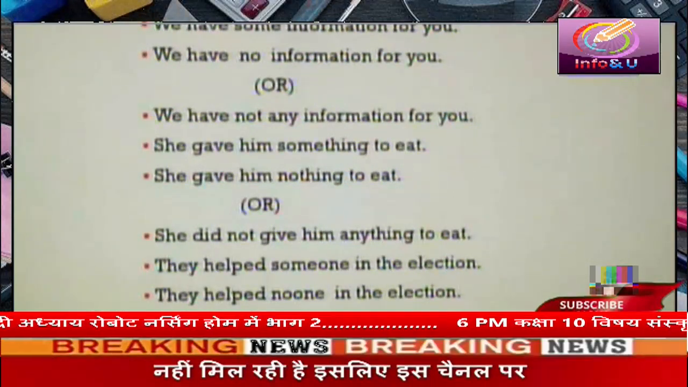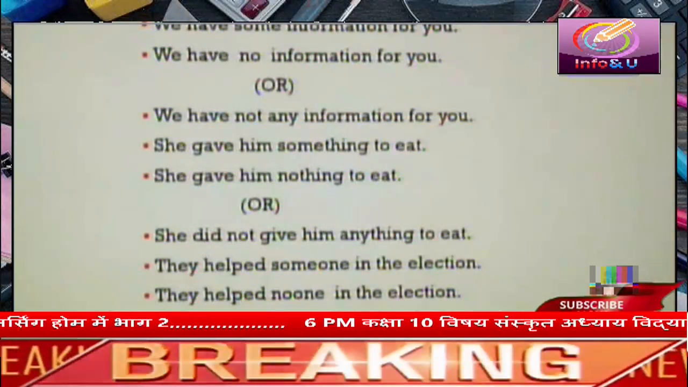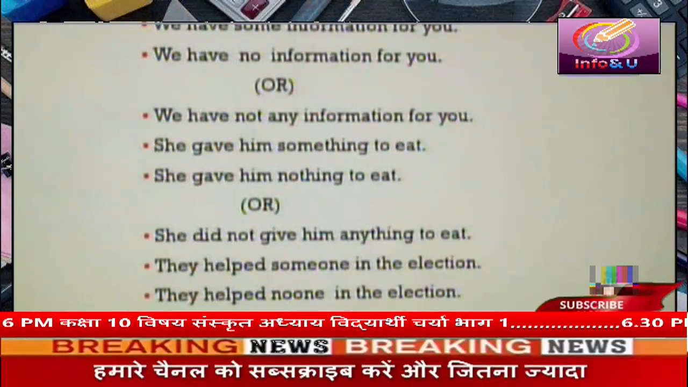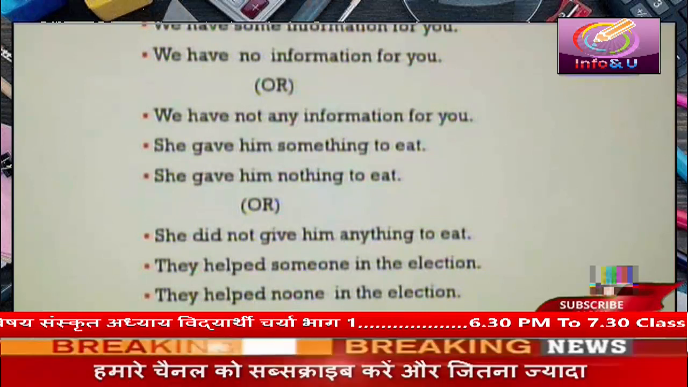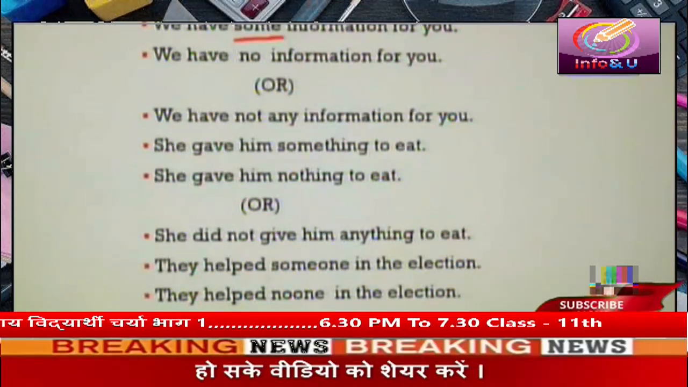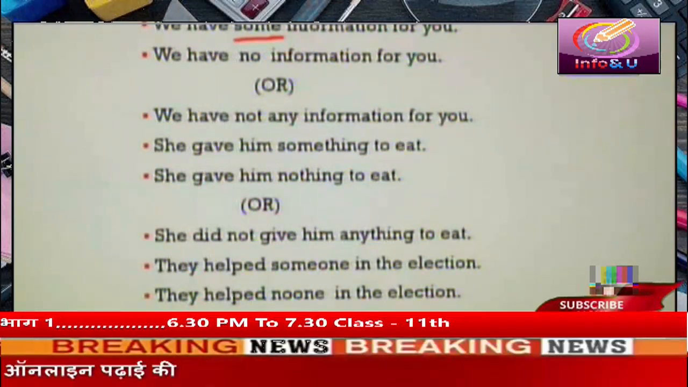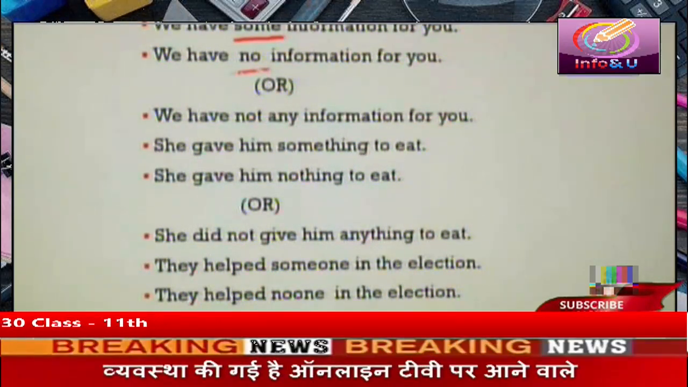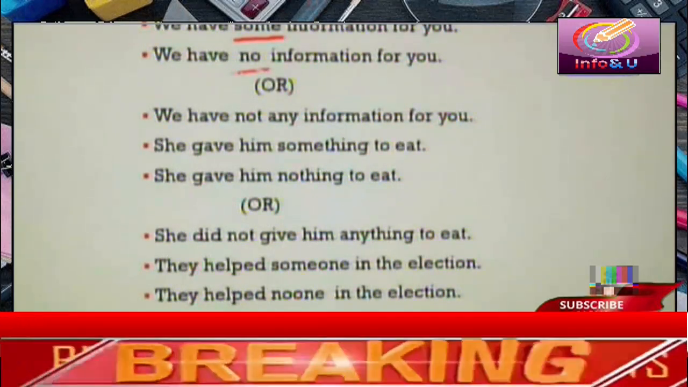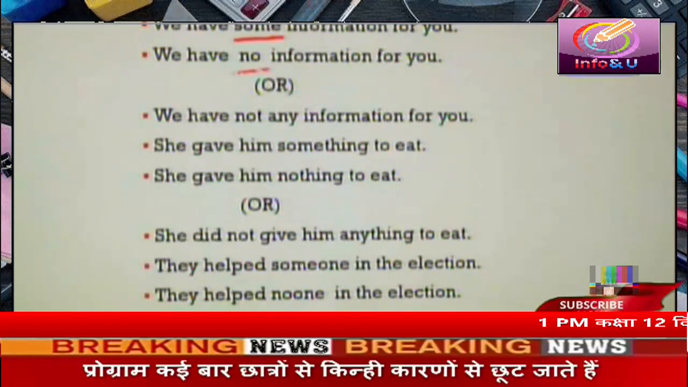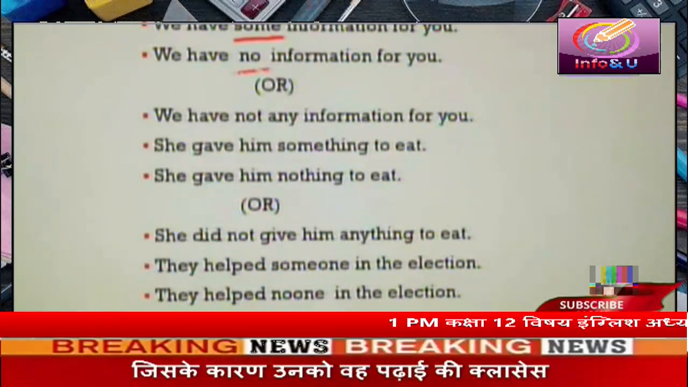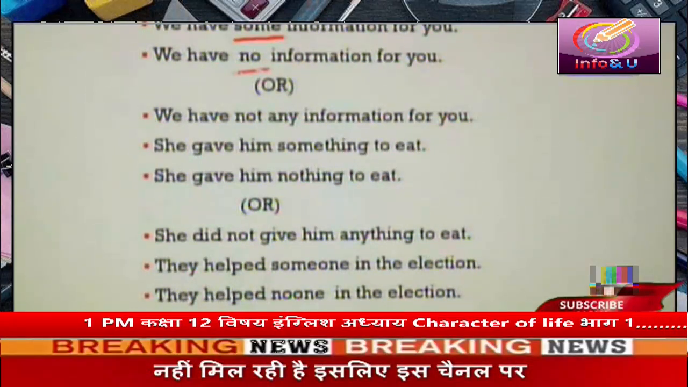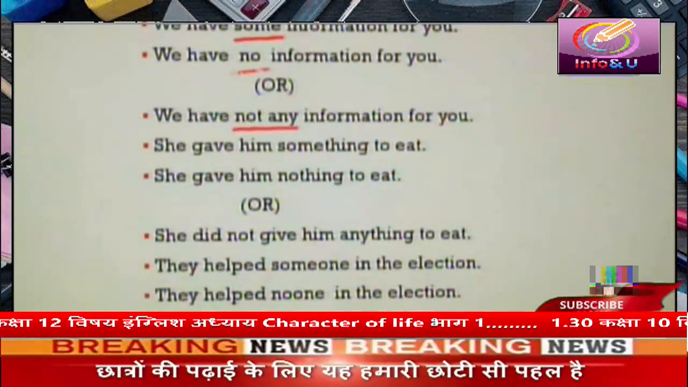Students, here are some examples. We have some information for you. In this sentence, we have this word some. We will change this word some into no and write the sentence, we have no information for you. Or we can make the sentence negative like this also, we have not any information for you. In this sentence, we have used not any.